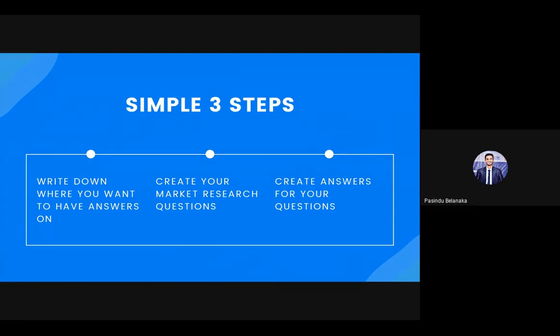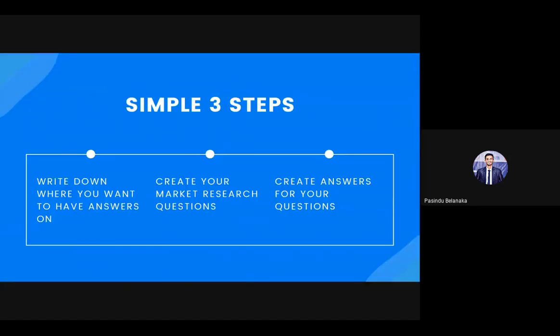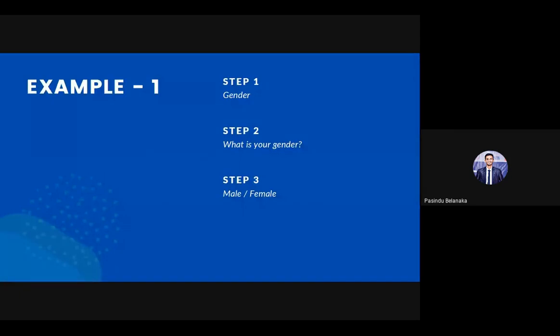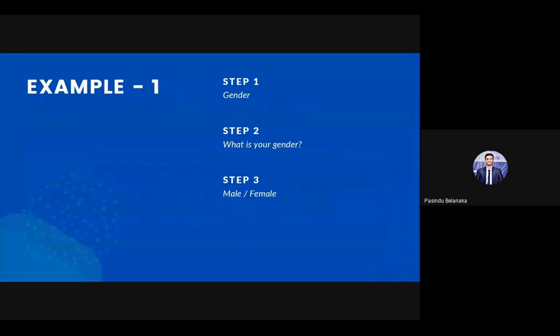I will give you 2 examples. Example 1: you want to ask about gender. That is the area you want your answer on. Step 2, we create the question: what is your gender? Third step, giving the answers: male or female. As simple as that. To create your market research, it has to be questions, and this is the way you're going to create your questions. So second example, sorry.